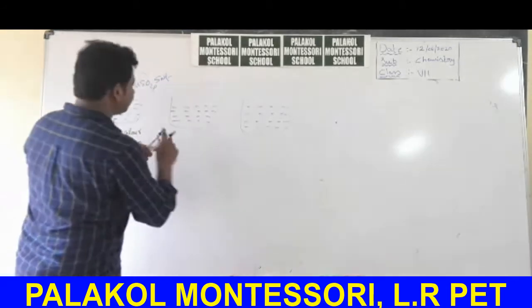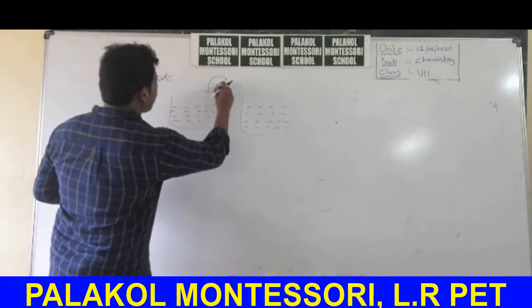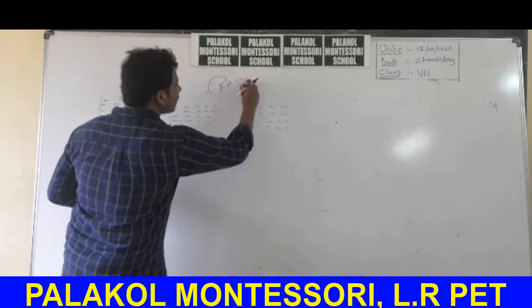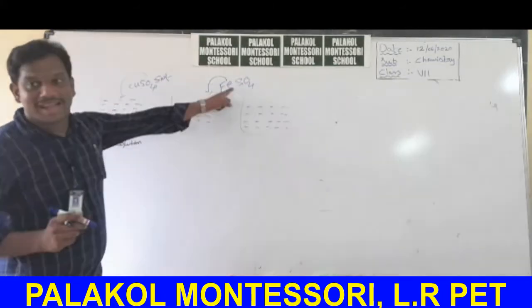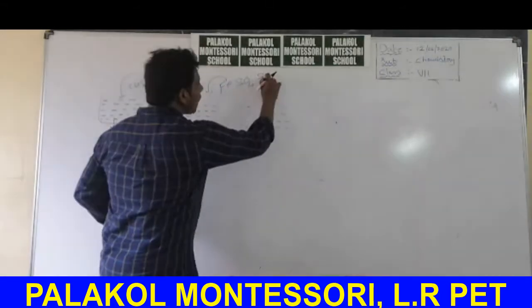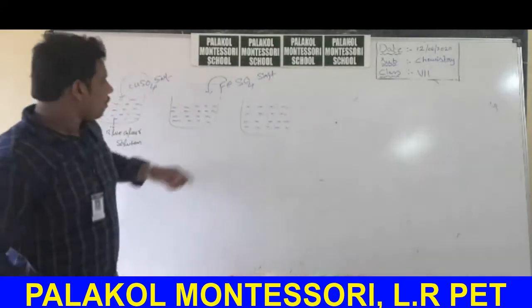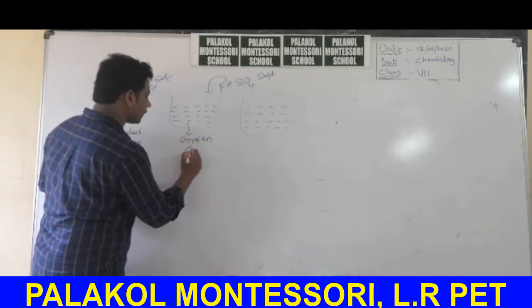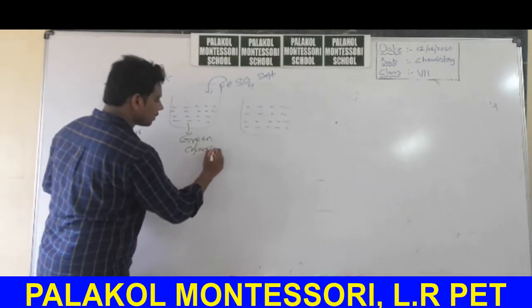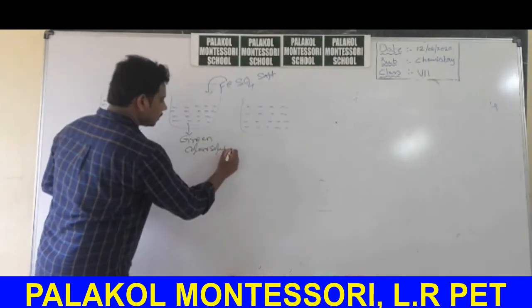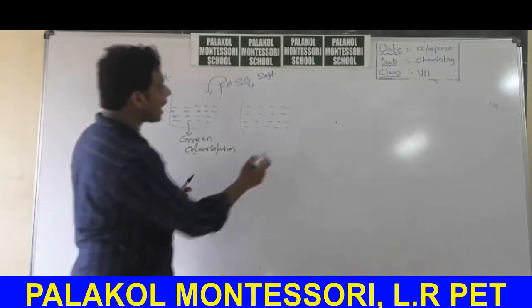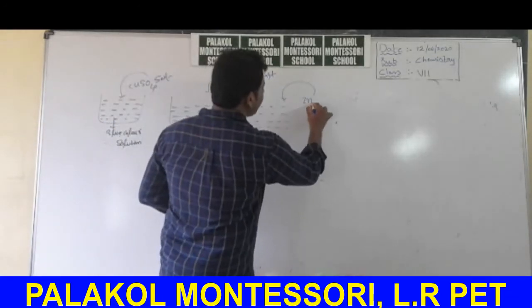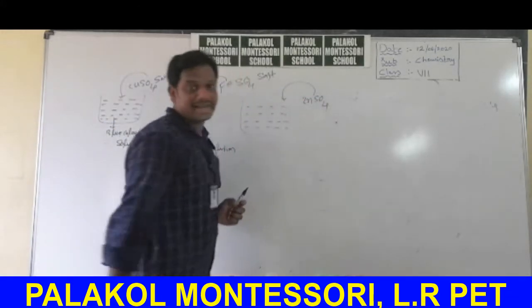If you add ferrous sulfate, FeSO4, ferrous sulfate salt, to water, you will get green color solution. Next, if you add zinc sulfate salt, ZnSO4.